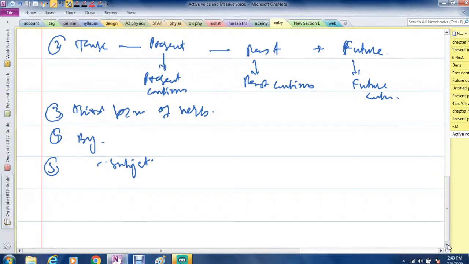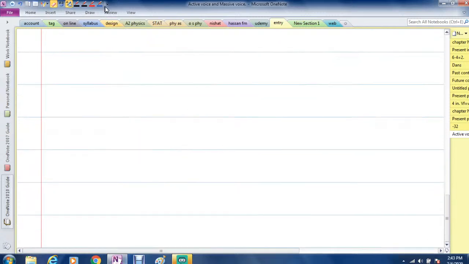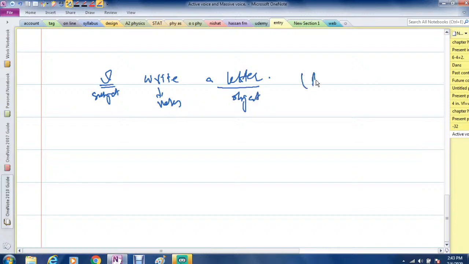Let us see now according to these rules. I write a letter. This is an active voice sentence. Here I is the subject, write is the verb, a letter is the object, and this is in present tense. So a letter comes first.